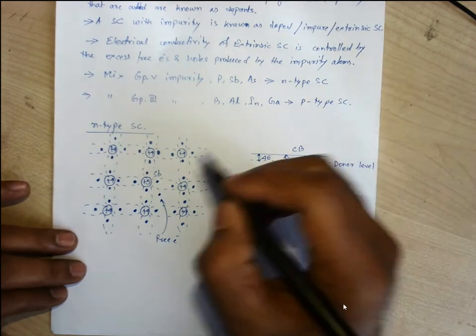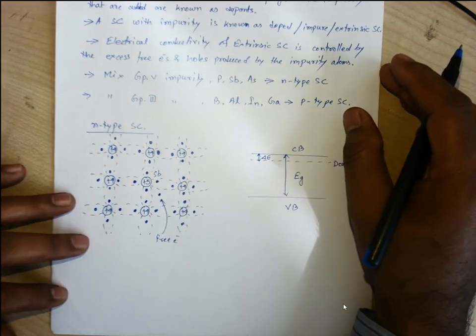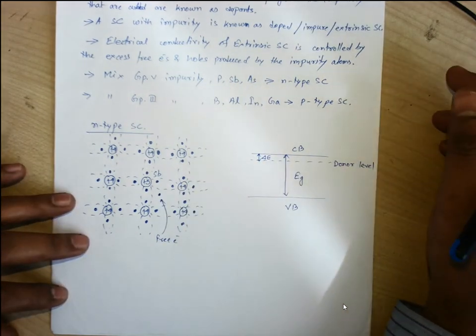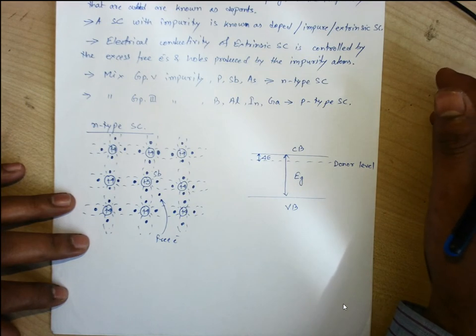As the electrons contribute to the electrical current in the external circuit, these electrons for this n-type semiconductor are recognized as the majority carriers.